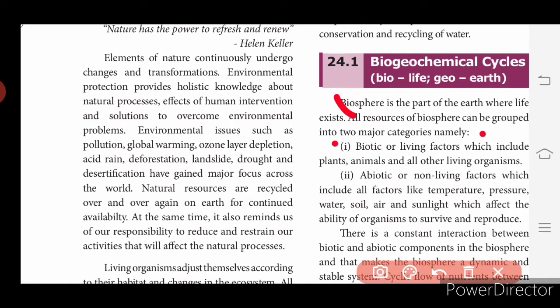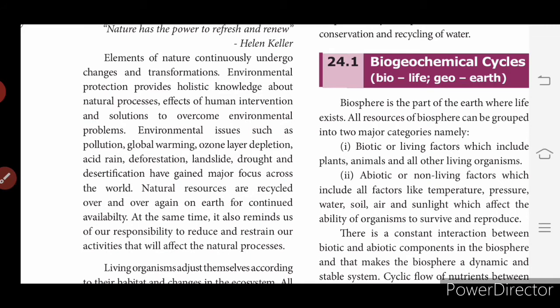And the other one is abiotic or non-living factors, which include all factors like temperature, pressure, water, soil, air and sunlight, which affect the ability of organisms to survive and reproduce. Okay, so this is an important 2-mark question. What is biosphere? Explain the two major categories. Okay. So this is not a very simple question. You would have learned about this in the lower class itself.